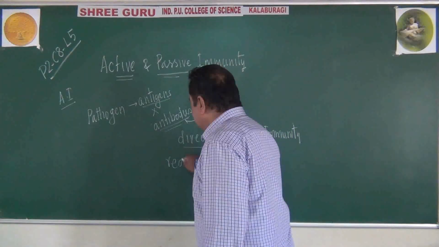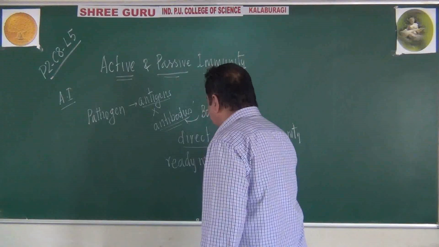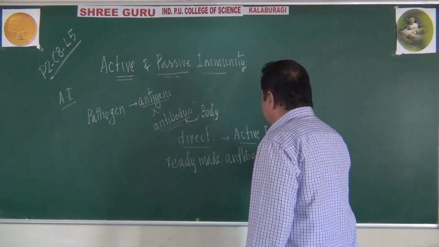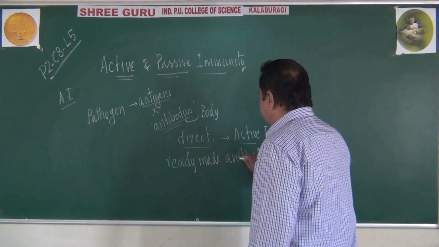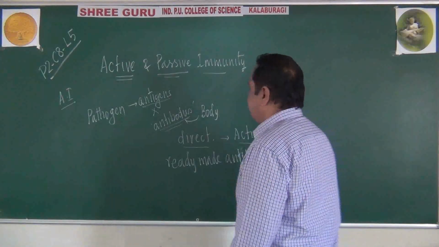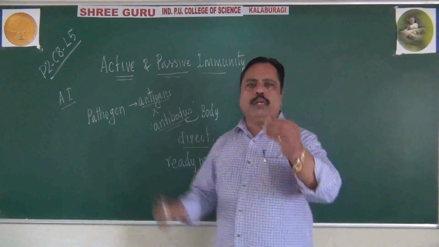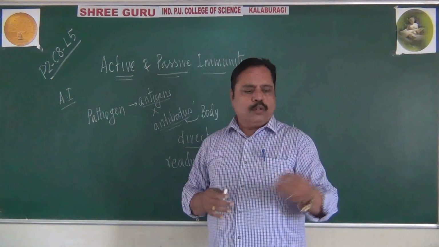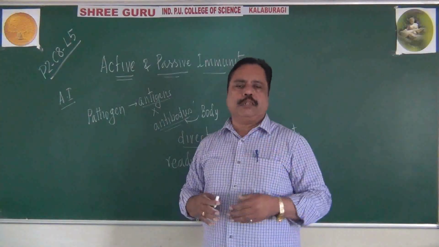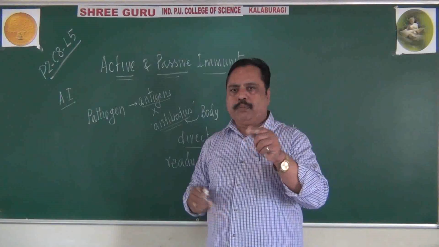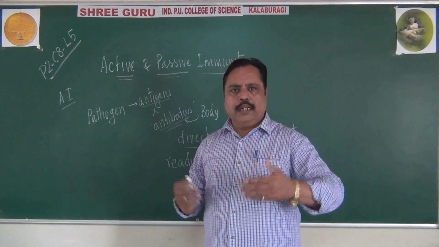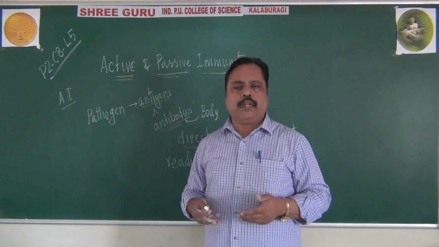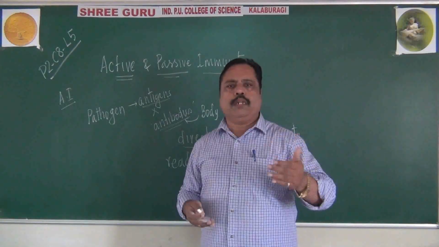If ready-made antibodies are introduced, ready-made antibodies are present in our body. Remember this point. Ready-made in the sense that through mother's milk we may get some antibodies, as you have studied. Through the placenta, some antibodies will be given to our body. They are not present from birth, so they are not innate. They are acquired only. From where are they acquired? They are acquired from the mother.